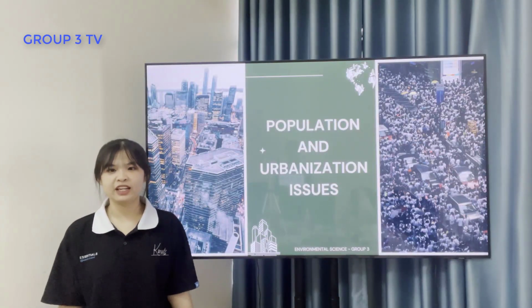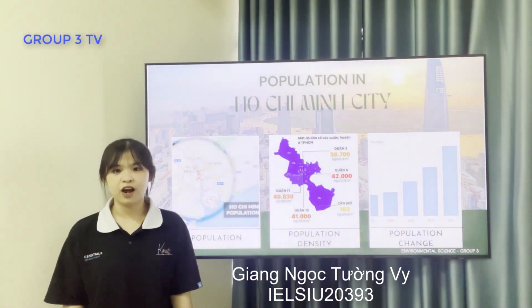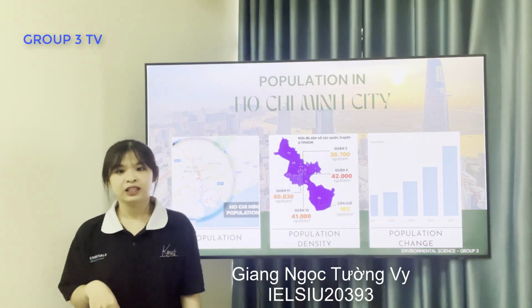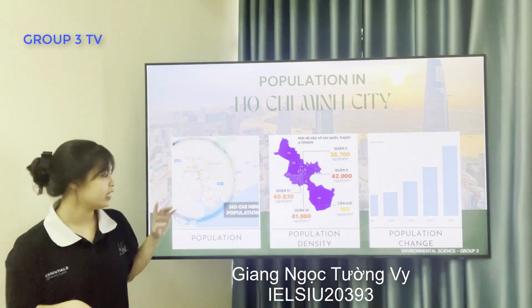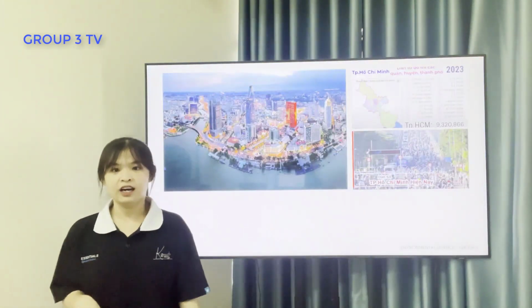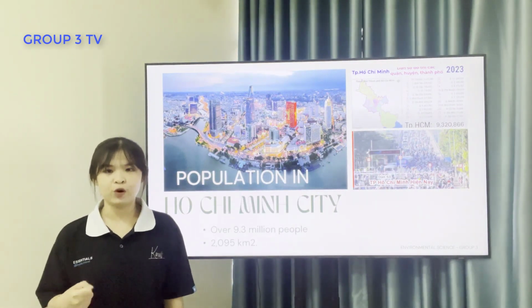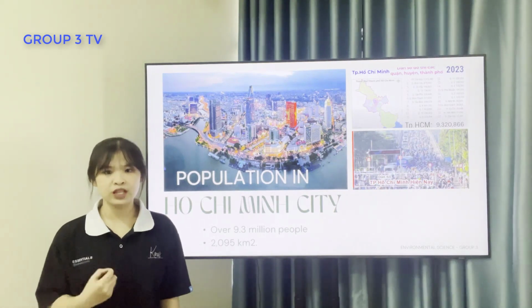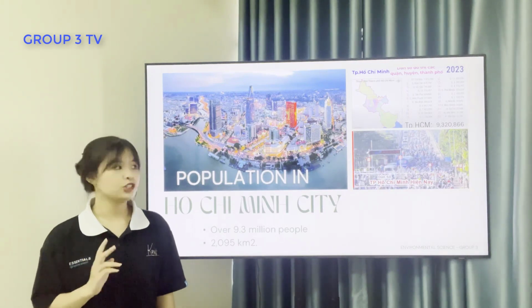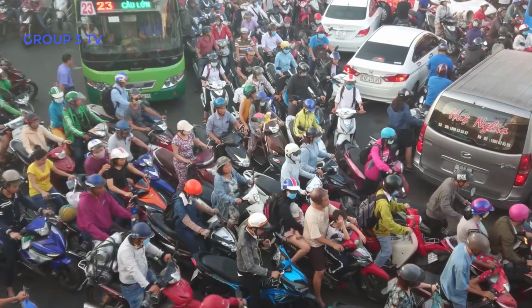In this part, we will present each population and urbanization issue in Ho Chi Minh City, which is one of the most important economic, financial, and commercial service centers in Vietnam. Let's start with the population in Ho Chi Minh City. It involves three parts: population, population density, and population change. Firstly, about the population. Ho Chi Minh City reached over 9.3 million people. The number makes it the most populous locality in Vietnam. Geographically, the city area is more than 2,095 square kilometers.